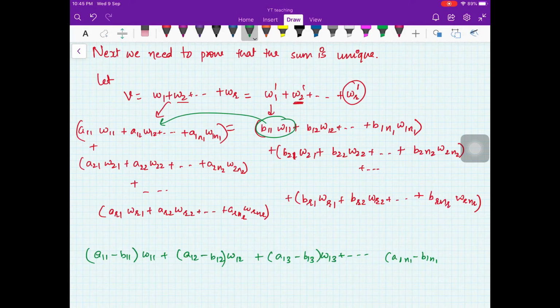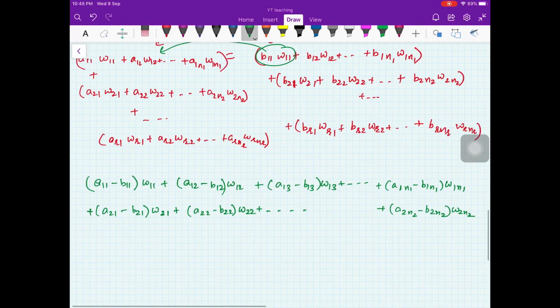Okay, so here you will have A1N1 minus B1N1 W1N1, and then the second terms, they will be A21 minus B21 W21 plus A22 minus B22 W22 plus so on, and here you will have A2N2 minus B2N2 W2N2 and so on.